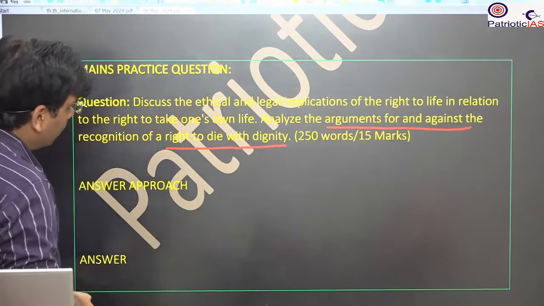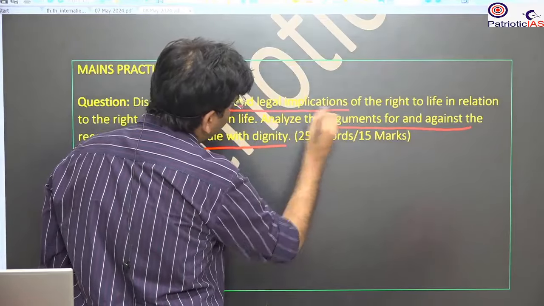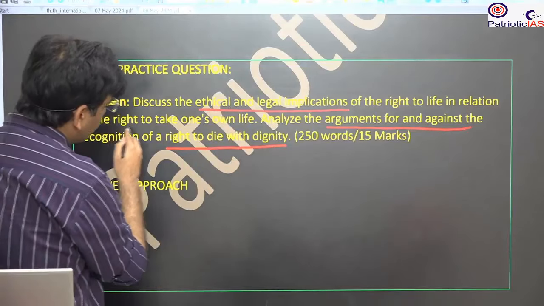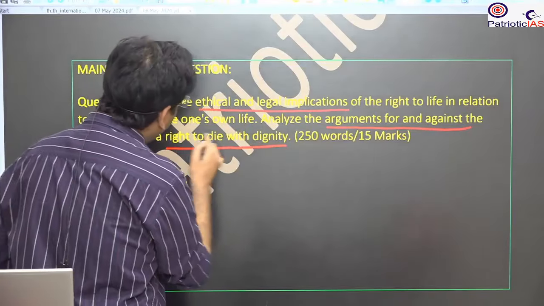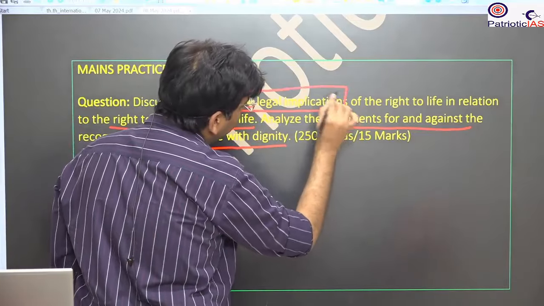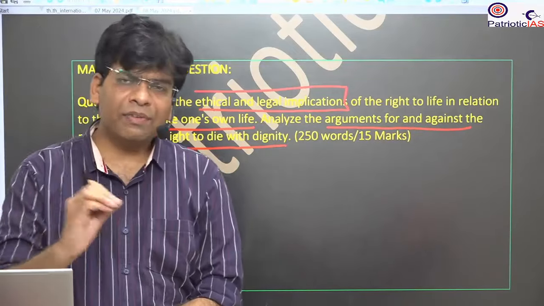So here you will start with the ethical and legal implications of the right to life in relation to the right to take one's own life. You have to discuss the right to die and the ethical and legal implications. In that you have to bring different case verdicts.